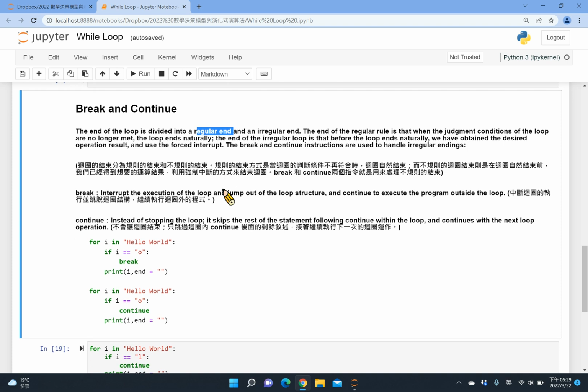So we have two more syntax I want to introduce to you. The first one is break. Break means it will interrupt the current running loop and jump outside the loop structure. The whole loop structure will be stopped and continue to execute the program outside the loop.